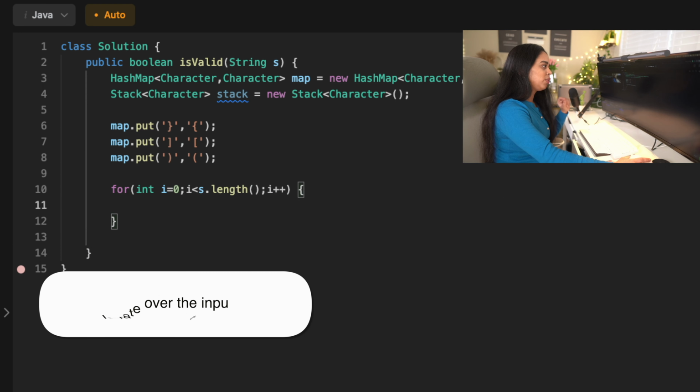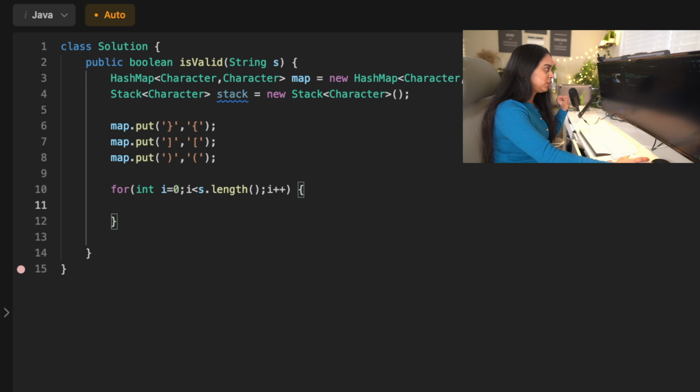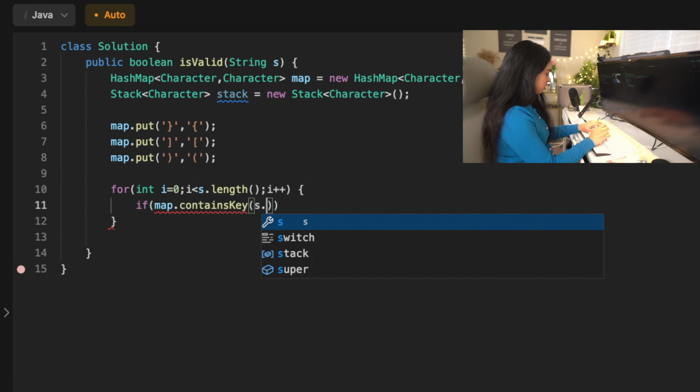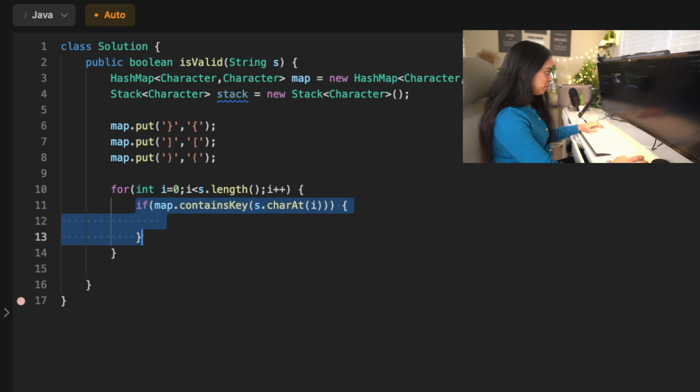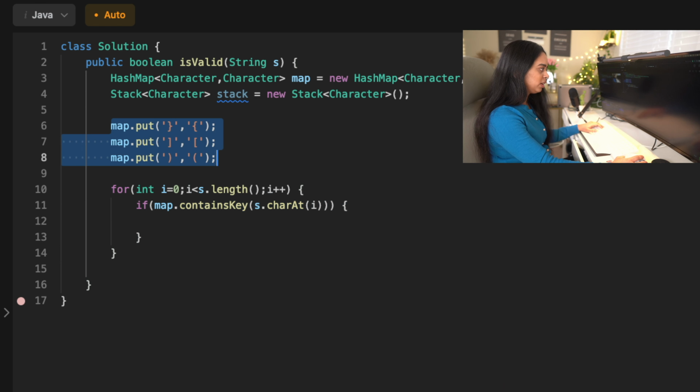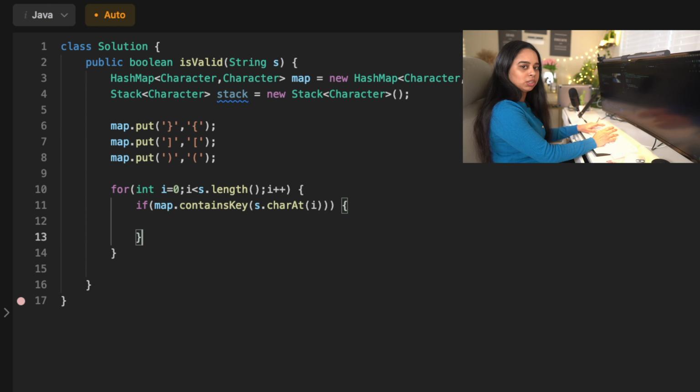So now what we are going to do is check if the particular character is present in the map, okay? Only if it is present we are going to take some actions. If not, we are just going to push it into the stack, okay? So if the map contains this particular character, then it means that it's a closing symbol, right? If it is not present, it means it's an opening symbol, and I'm just going to push it into the stack.